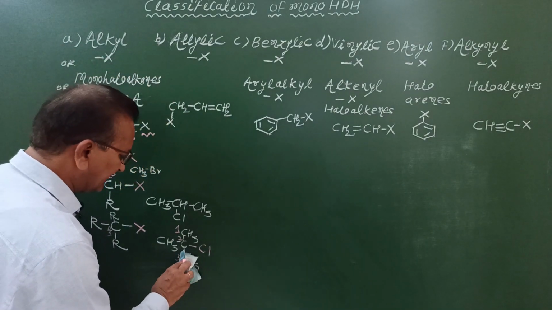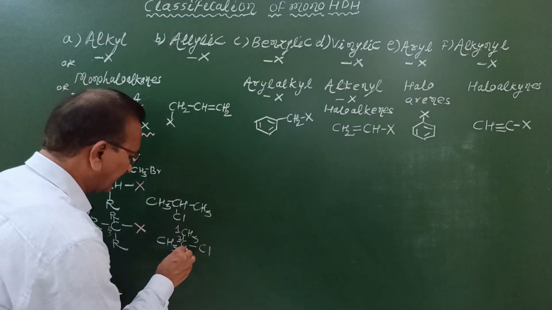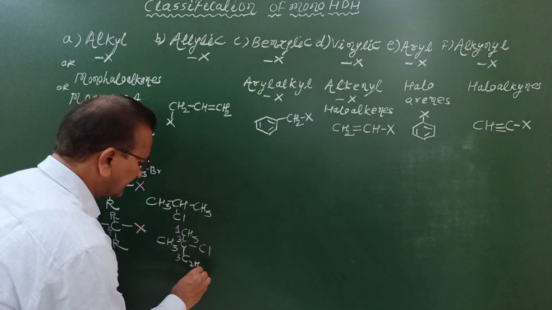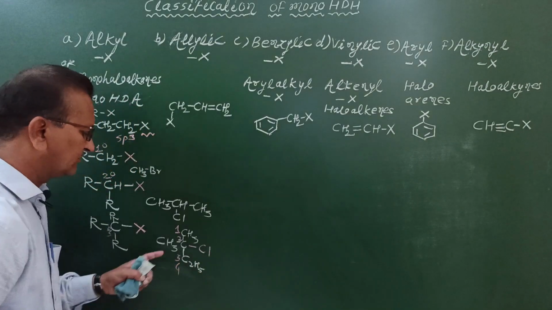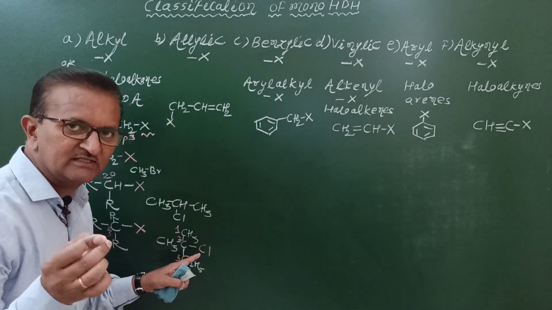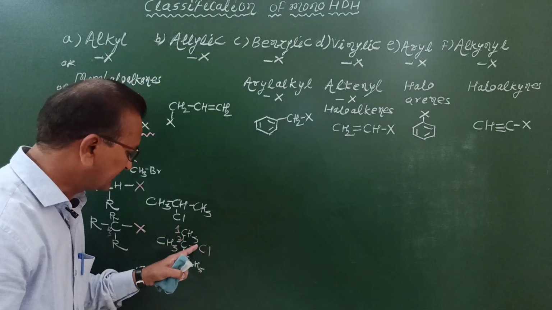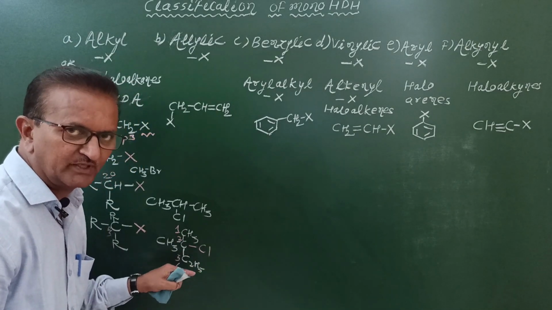If we have to write the next example, simply replace one of the CH3 by C2H5, so that in this longest continuous chain, the total number of carbon atoms is 4. What is the name of this compound? Tertiary pentyl, or pentyl is also called amyl. Tertiary pentyl chloride or tertiary amyl chloride according to the common name system.